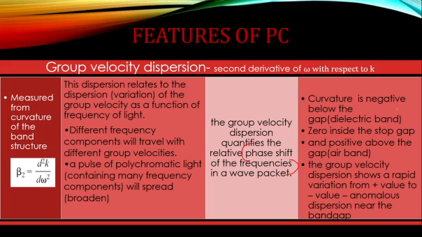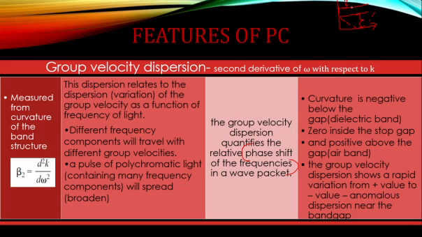So it is seen that for a photonic crystal, you have the first layer, similar to the valence band, the dielectric band, then you have the band gap, then you have the conduction band, in a similar sense the air band. So you can see the curvature is negative below the gap. As we have just seen in the other picture, in the dielectric band it would be like this. That means it decreases. So the curvature is getting negative.